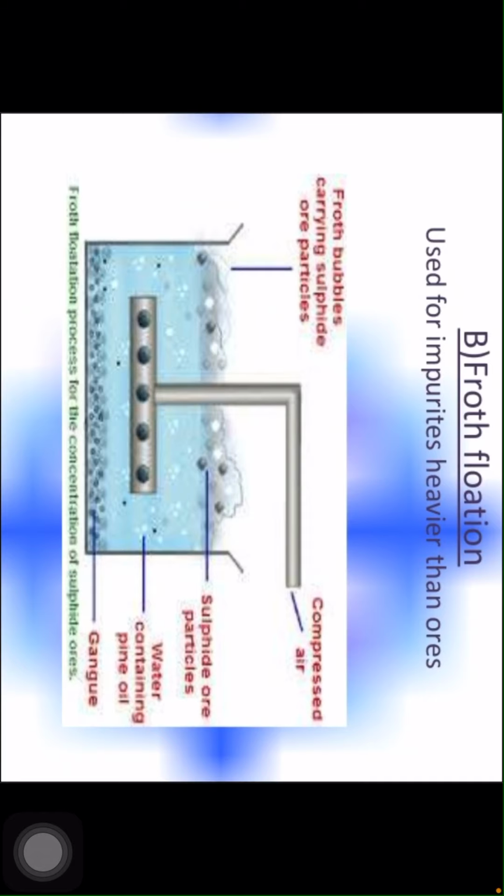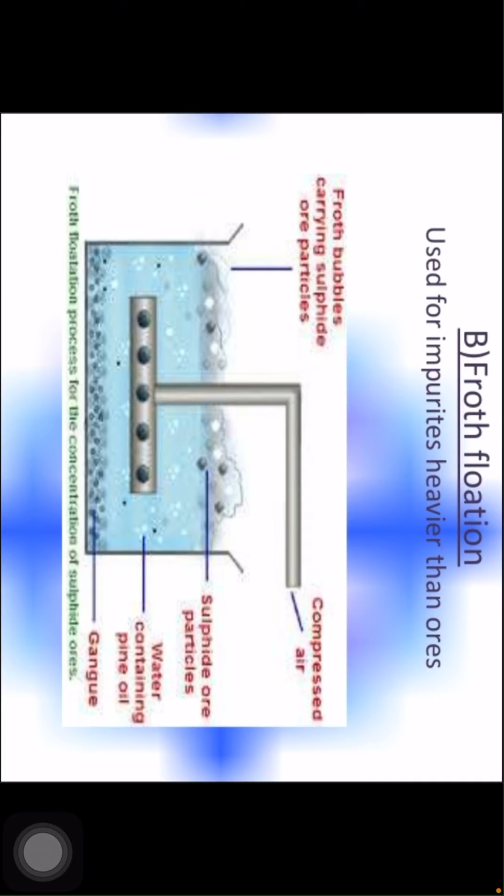For froth flotation, observe the figure here. This method is mainly useful for sulfide ores, which have no wetting property, whereas the impurities get wetted. The ore with impurities is finely powdered and kept in water in a flotation cell.